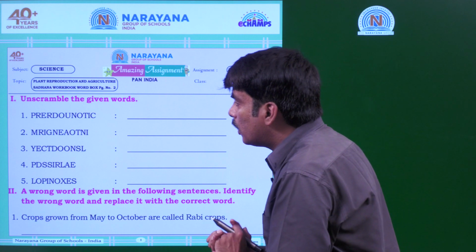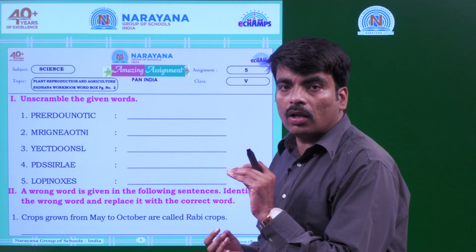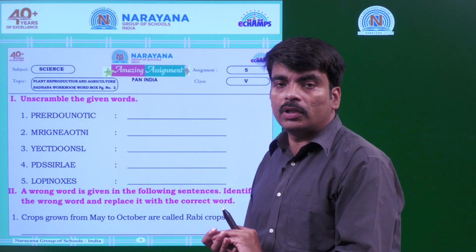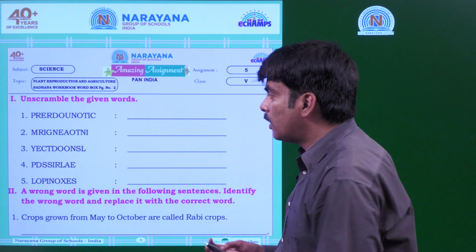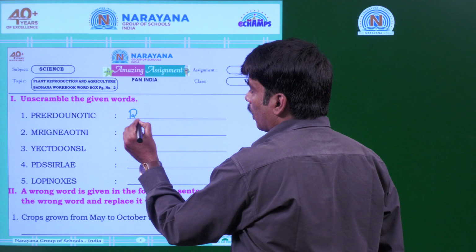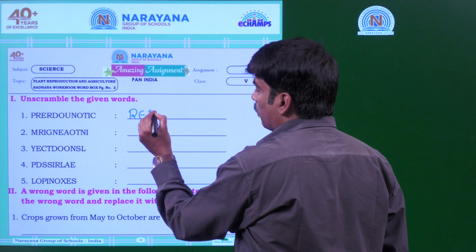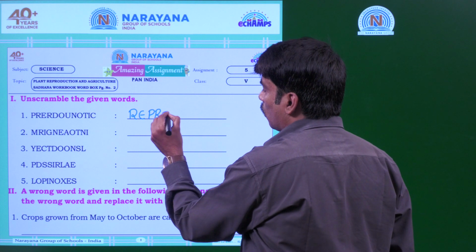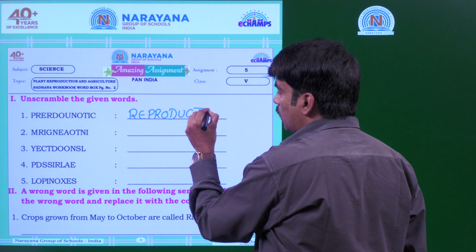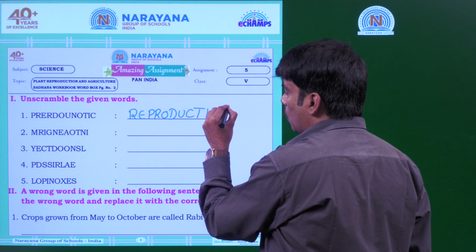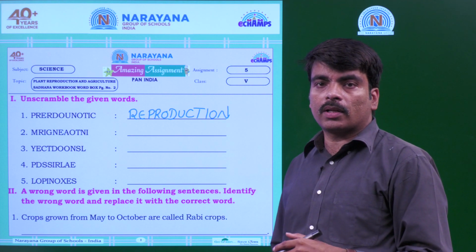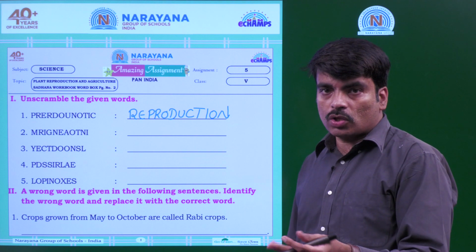If you observe, this word gives the meaningful word reproduction. Reproduction means giving birth to the next generation or new ones.